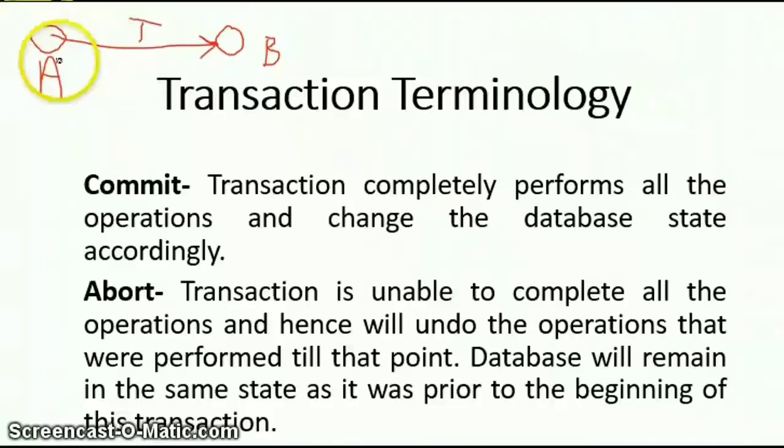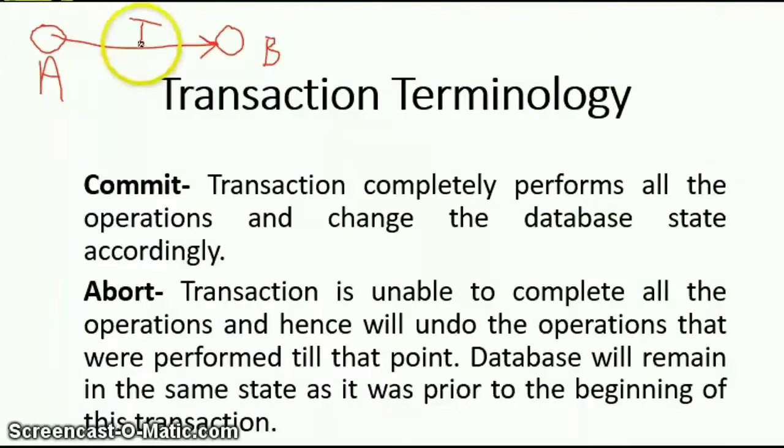Then we change our database state from A to B. And abort: if in this transaction there are several operations and only a few have been executed and the remaining operations are not executed because of some failure, we need to undo all the operations which we have executed.